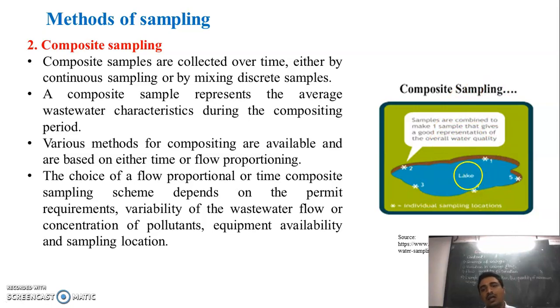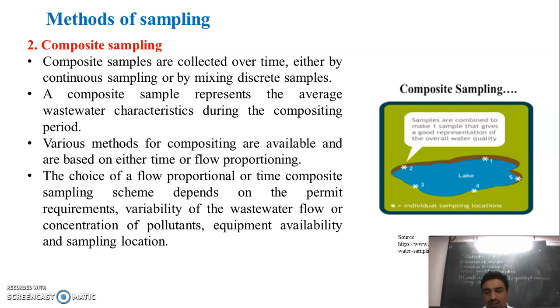See students, that composite sample represents the average wastewater characteristic during the composition of that period. There are various methods for compositing available, based on either time or flow proportioning. The choice of a flow proportional or time composite sampling scheme depends on the permit requirement, variability of the wastewater flow or concentration of the pollutant, and the equipment availability and sampling location. The choice of collecting the sample depends on those factors.